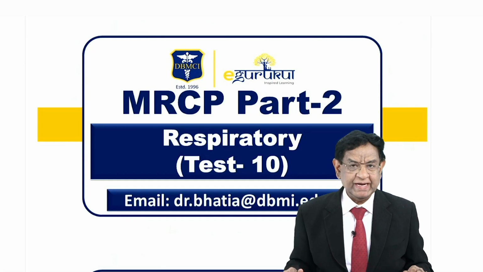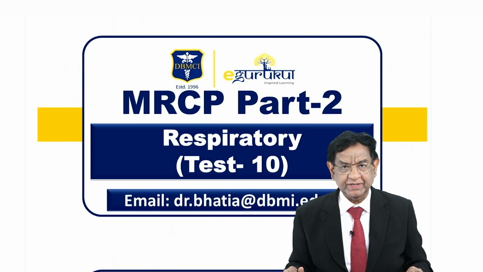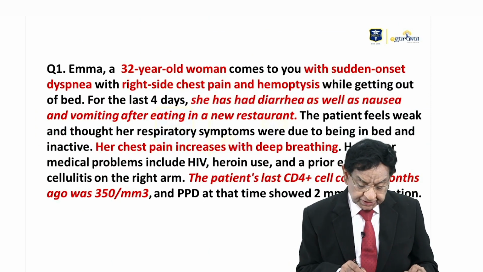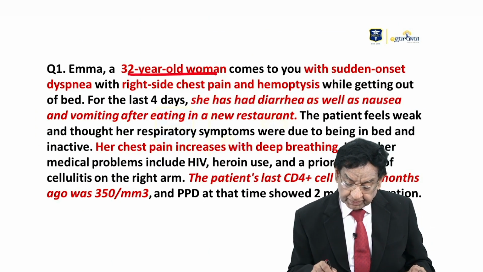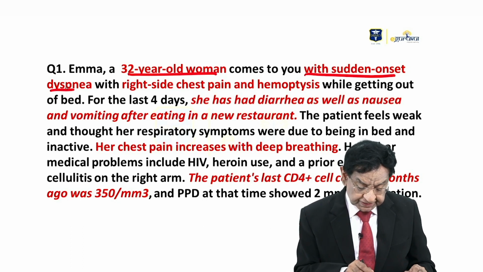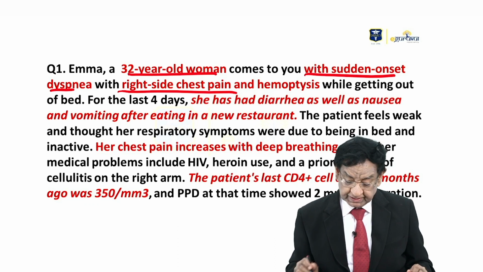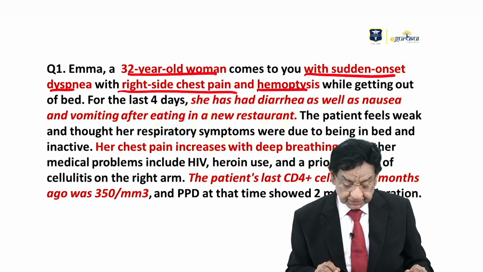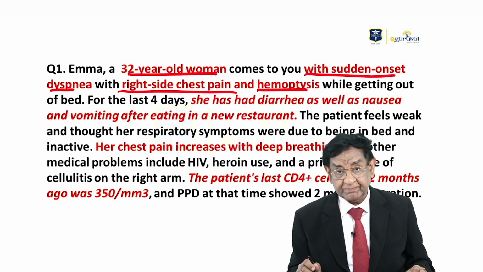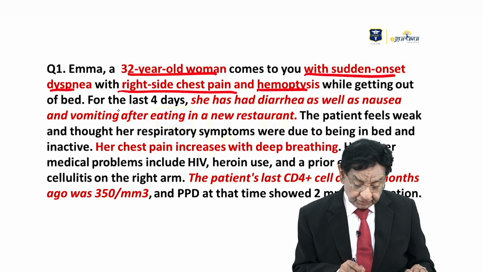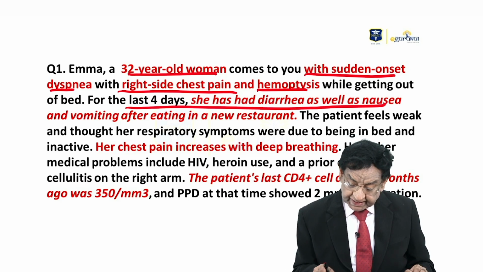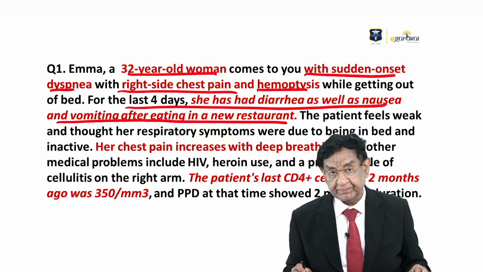Hello everyone. Now I will discuss a question on the respiratory system. We are given a 32-year-old lady who comes to you with sudden onset of dyspnea with right-sided chest pain and hemoptysis also. While she was getting up from the bed, for the last 4 days she had diarrhea as well as nausea and vomiting after eating in a new restaurant.